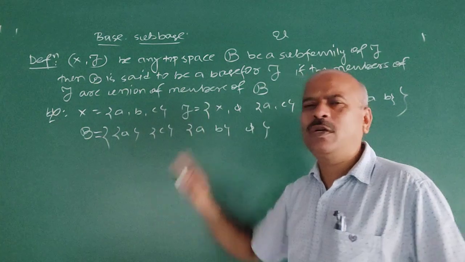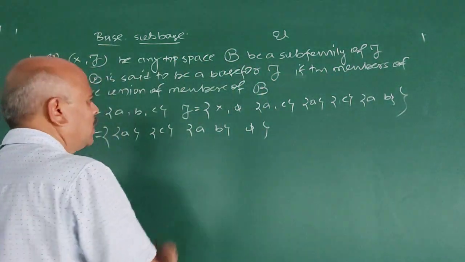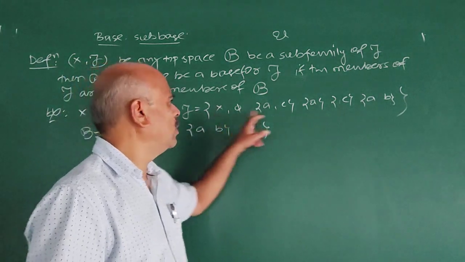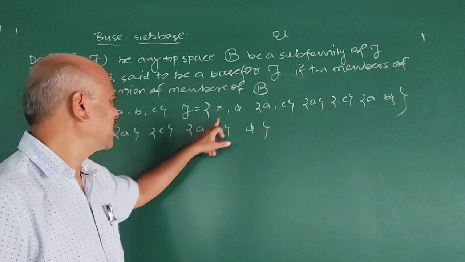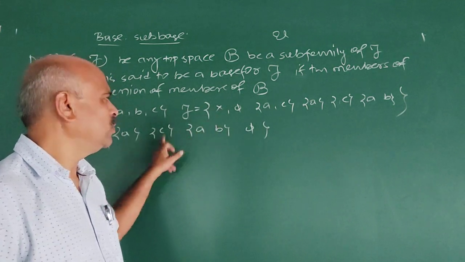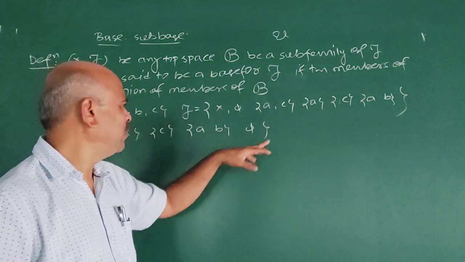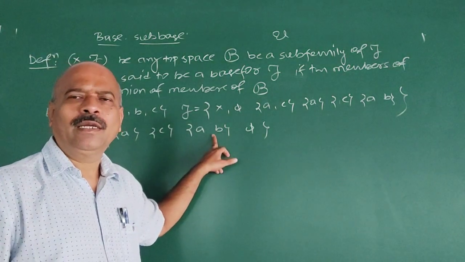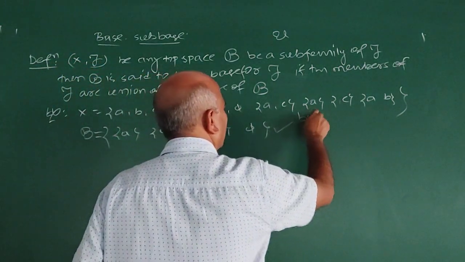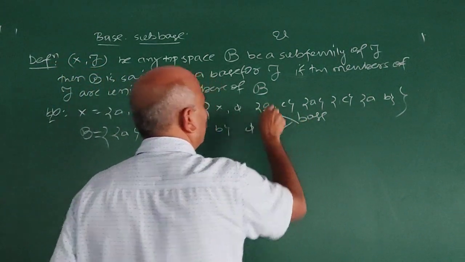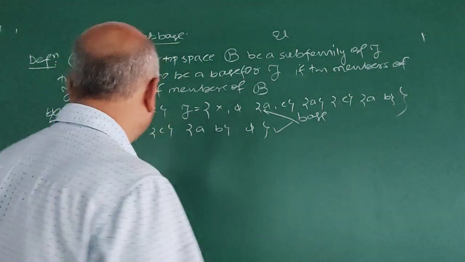B is a base for τ, because if you take any member of τ, it is the union of members of B here. If you take X, what is X? {a, b, c}, the union of these. {a, c} is the union of {a} and {c}. You can verify {a, b}, it is already there. Therefore, B is a base for the topology τ. I think the definition is clear.